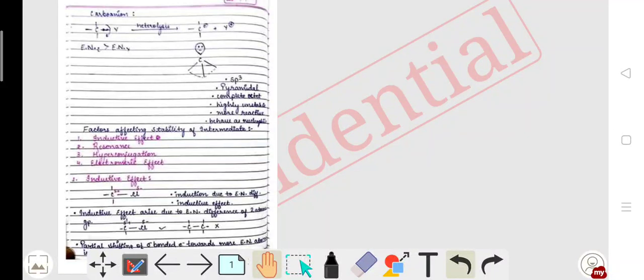Hi students, how are you? Today we will discuss the second part of General Organic Chemistry, or GOC, in reaction mechanism.